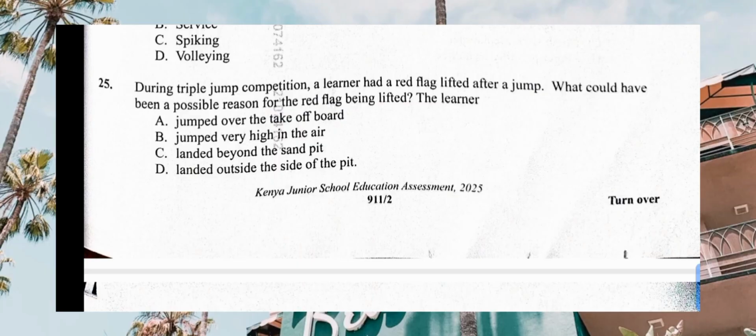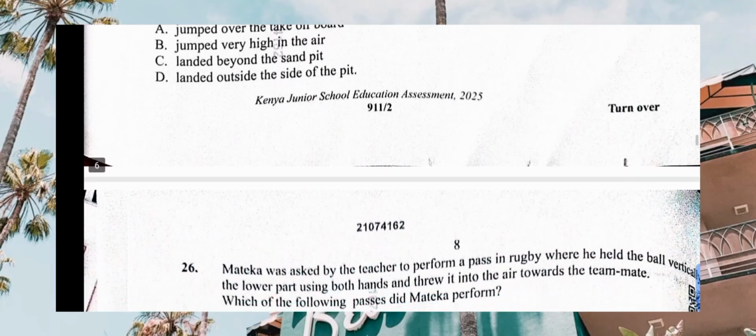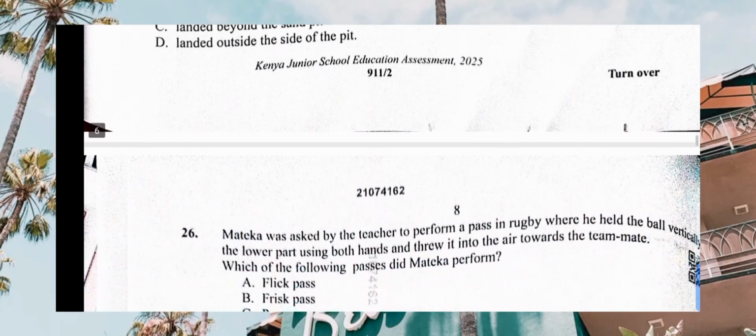Number one, jumped over the takeoff board, jumped very high in the air, landed beyond the sand pit, landed outside the side of the pit. By the way, if you land outside the sand pit, the red flag will be shown because you are going into the restricted area. Jumping over the takeoff board is no problem. So the correct answer there is D, landing outside the side of the pit.